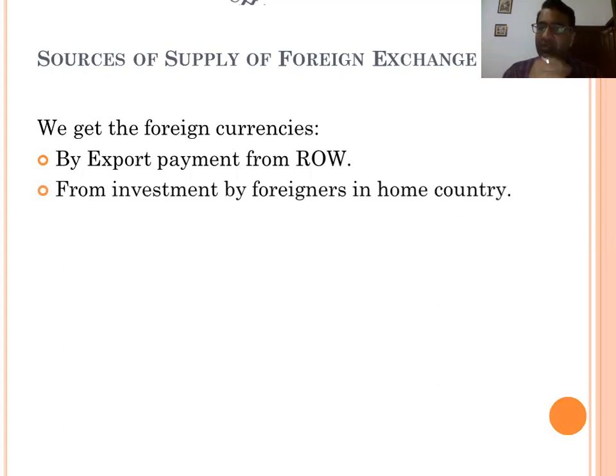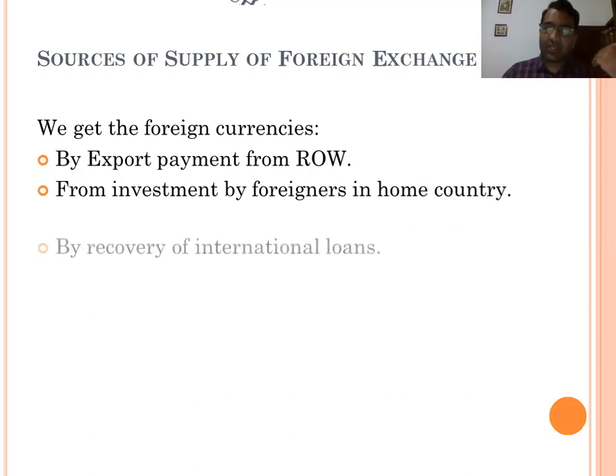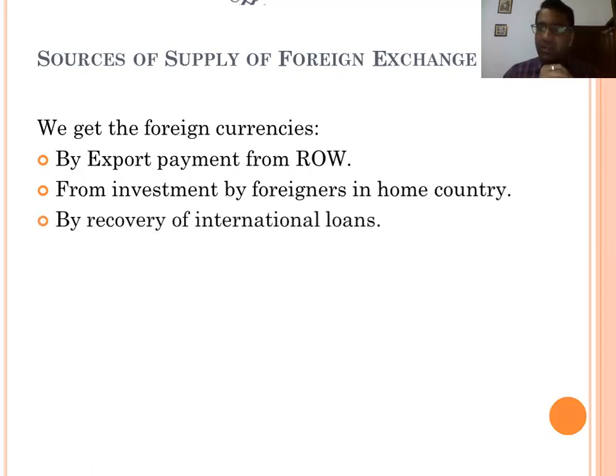For investment by foreign countries, if they want to invest in our country, then they will invest in foreign exchange, not in rupees. So in this way, we receive foreign exchange from another country. By recovery of international loans, if another country repays a loan, or we recover a loan from another country, we will receive it in foreign exchange.